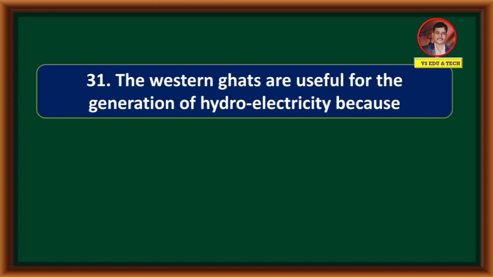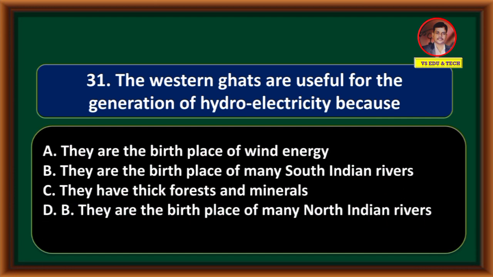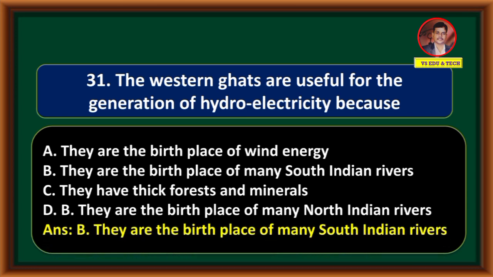The Western Ghats are useful for the generation of hydroelectricity because they are the birthplace of wind energy, they are the birthplace of many South Indian rivers, they have thick forest and minerals, they are the birthplace of many North Indian rivers. Correct answer is option B, they are the birthplace of many South Indian rivers.